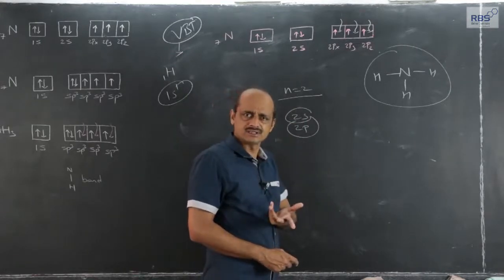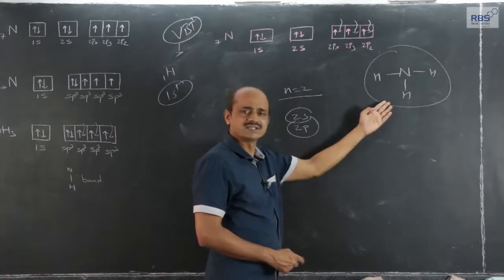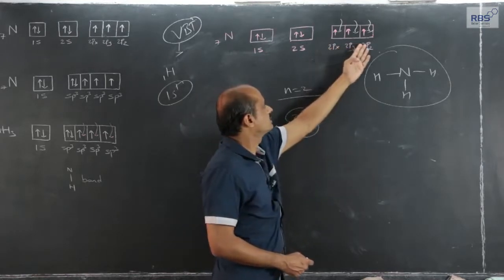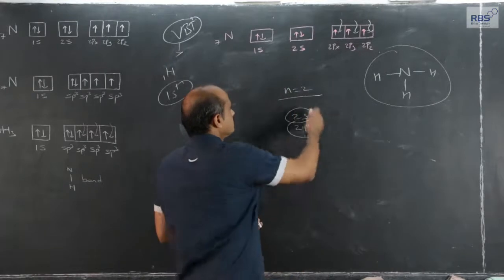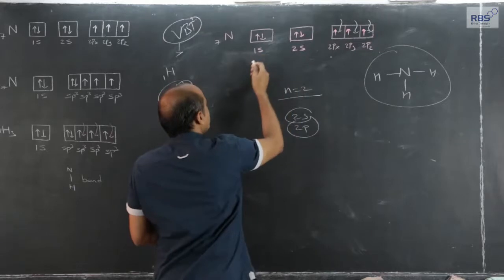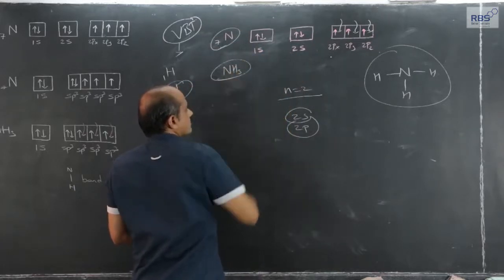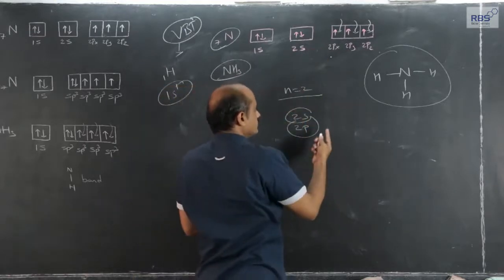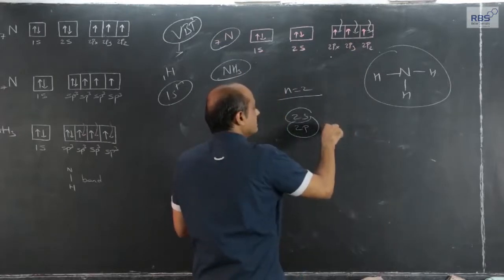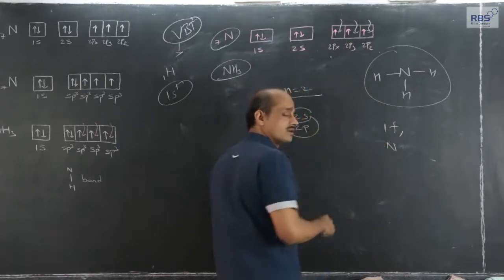In our routine experience, the simplest example is ammonia. As we know, the valency of nitrogen is 3 and the unpaired electrons in the outermost shell of nitrogen are 3. This is how I can write nitrogen, and I have converted this nitrogen electron configuration into ammonia. So 3 covalent bonds are formed. Whatever I have been explaining here is by supposing that nitrogen does not undergo hybridization.